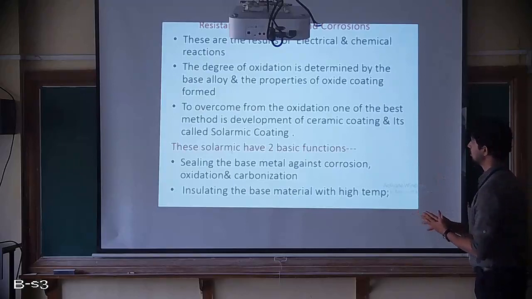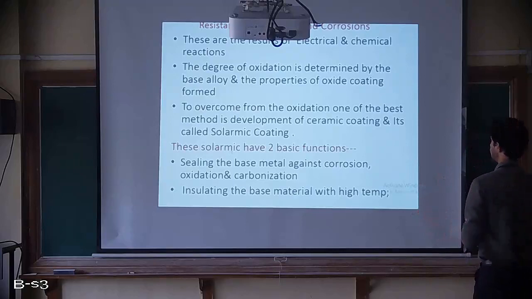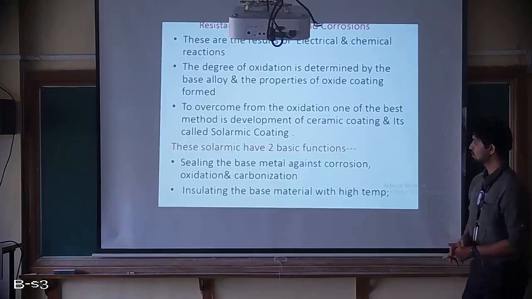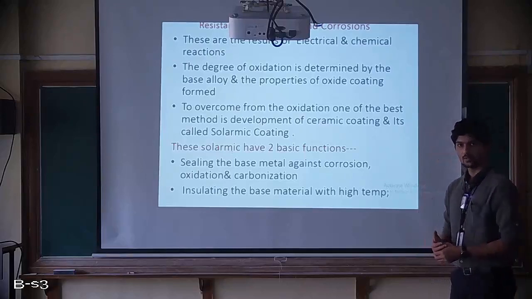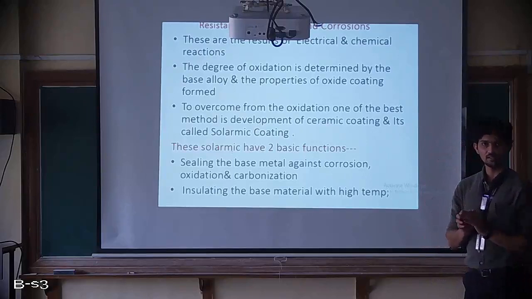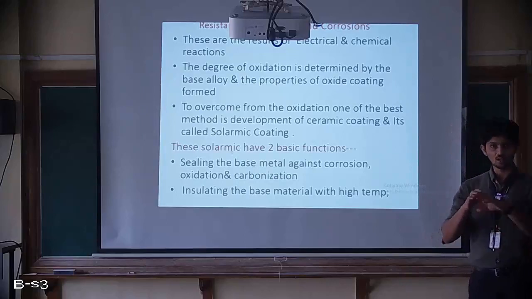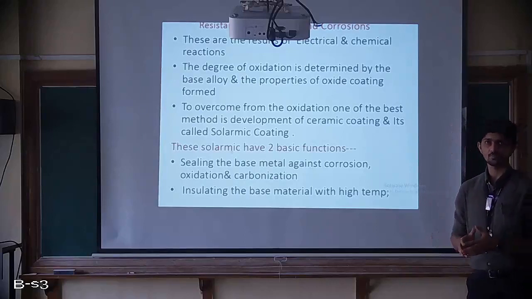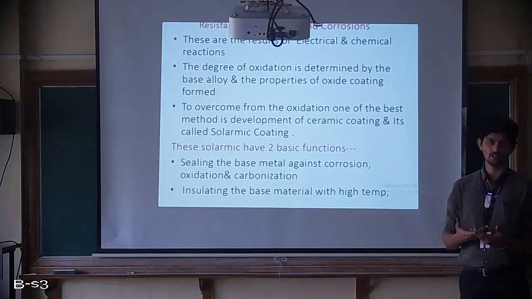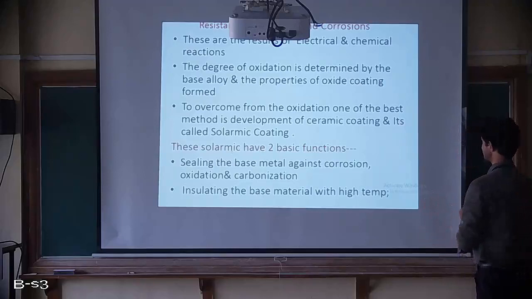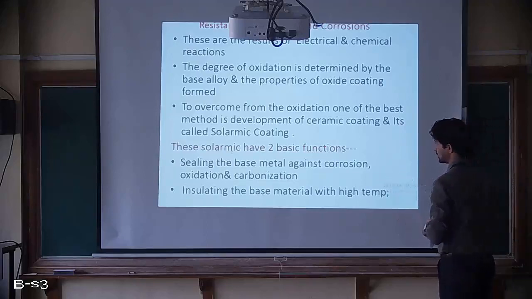Now to overcome oxidation, one of the best methods is developing a ceramic coating, and it's called solarmic coating. So the ceramic coating has to be done around that particular material. Once the ceramic coating is done, the formation of oxides around that material will be reduced, due to which there will be resistance to oxidation. Now that particular ceramic-based coating is called solarmic coating.